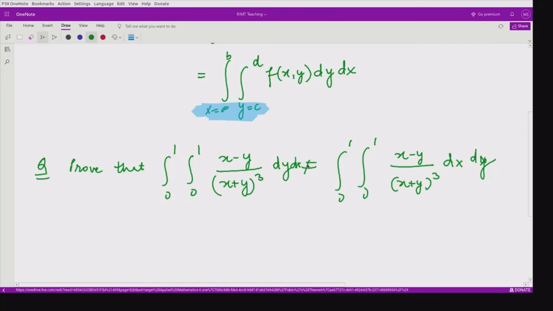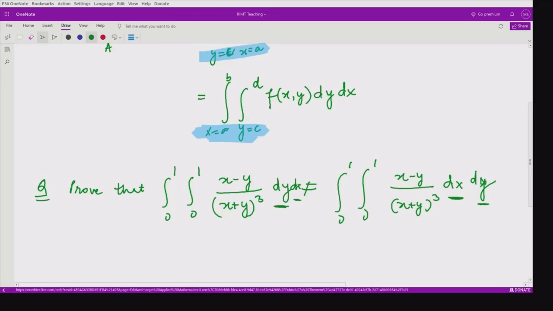So you see, even if you interchange the limits, in one case we are firstly doing the integration with respect to y and then with respect to x. Here we are doing it with respect to x and then with respect to y. So these are not equal. But according to Fubini's result, they should be.